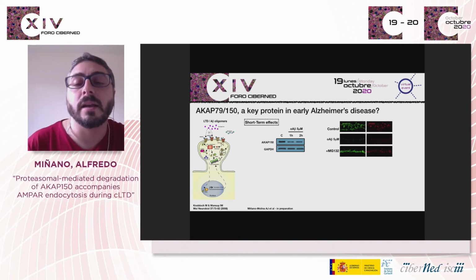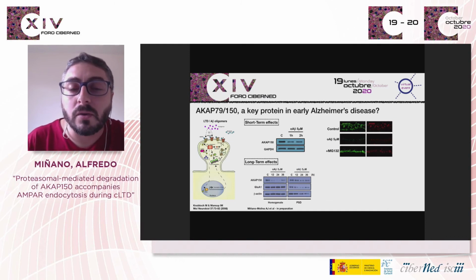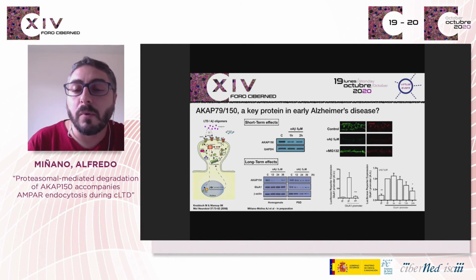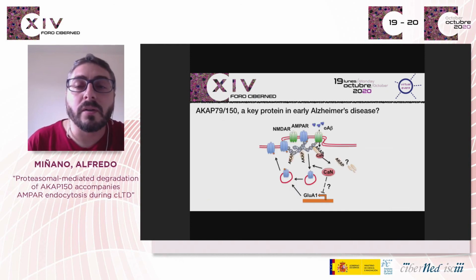Moreover, we have observed that prolonged absence of AKAP levels affects GluA1 not only at short term, but also at long term, affecting its presence in the synapse by affecting protein expression. Analysis of the GluA1 promoter activity using luciferase reporter shows that both knocking down AKAP and the presence of oligomers affect GluA1 gene expression. So we are working on deciphering the mechanisms by which the absence of AKAP could be deregulating not only GluA1-containing AMPA receptor trafficking, but also gene expression, leading to synapse dysfunction at early stages of Alzheimer's disease.